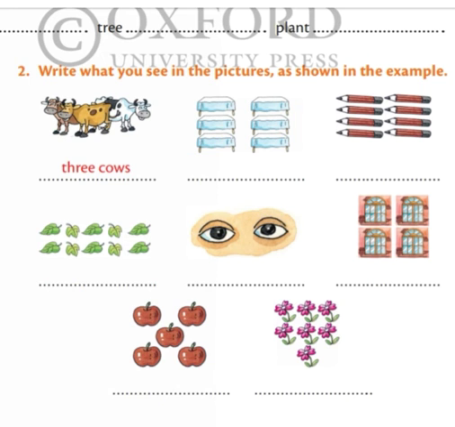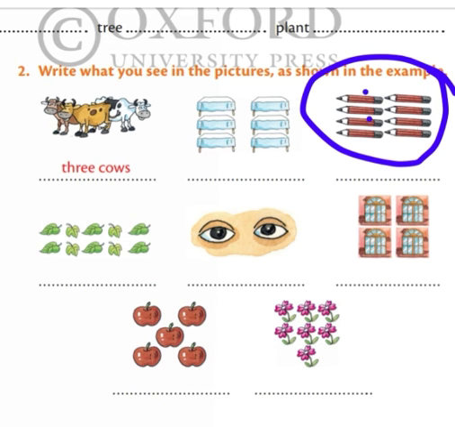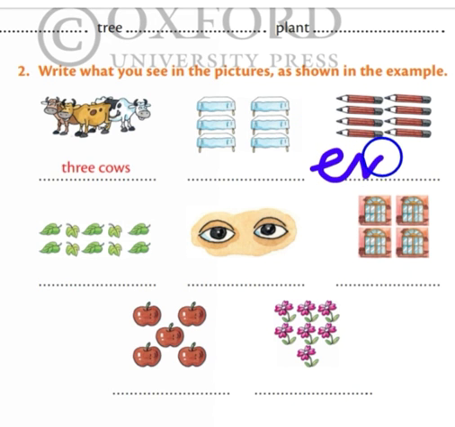Okay, see next. What are these? Pencils. How many pencils are there? Yes, 1, 2, 3, 4, 5, 6, 7, 8. So you have to write there 8 pencils. Okay, 8 pencils. P-E-N-C-I-L-S, pencils.